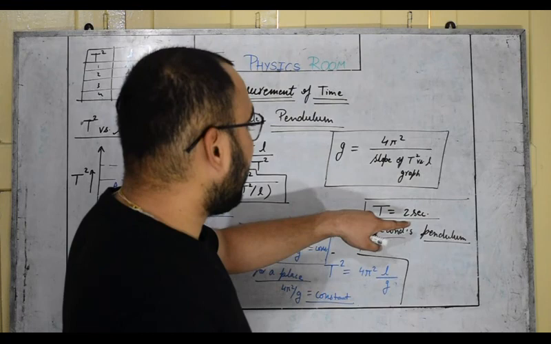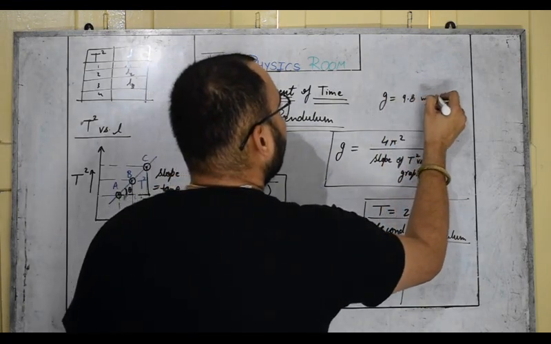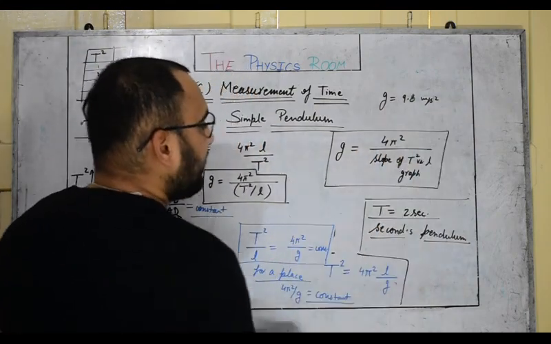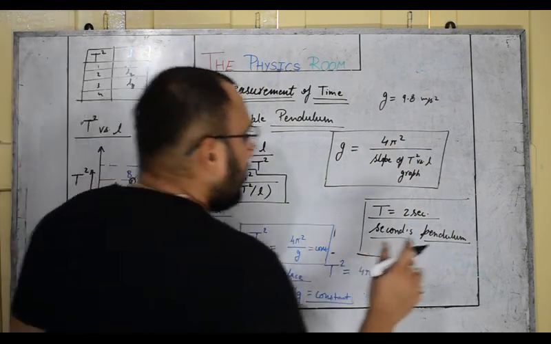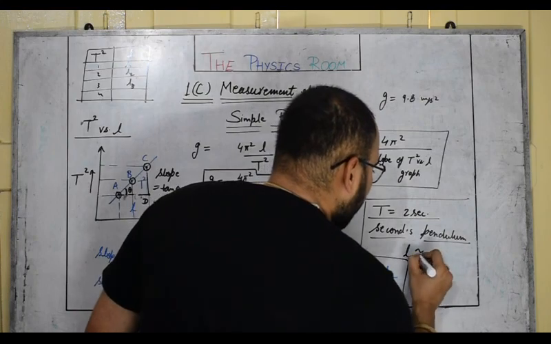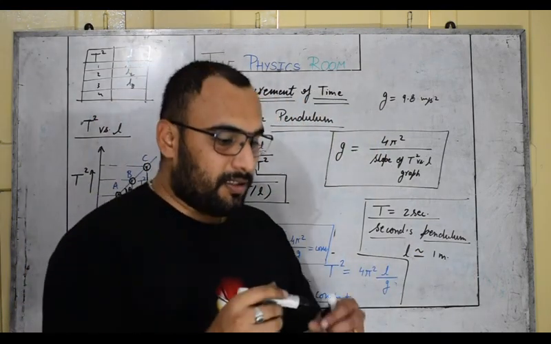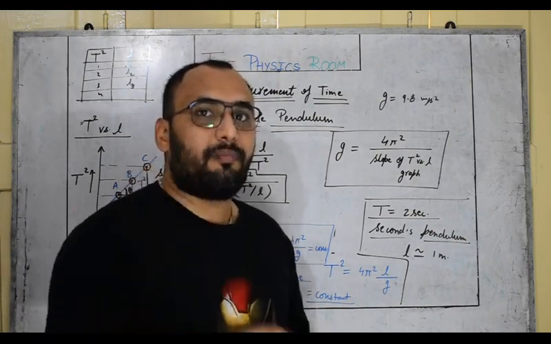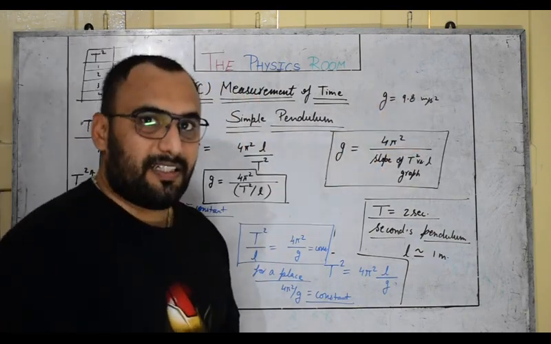So time period is 2 seconds, and the usual g value is 9.8 meter per second square here. With that you can find the effective length. It has been found that for a seconds pendulum, the approximate effective length is 1 meter. So if you take an effective length of 1 meter and oscillate that pendulum, it will always take a time period of 2 seconds for g 9.8 meter per second square.